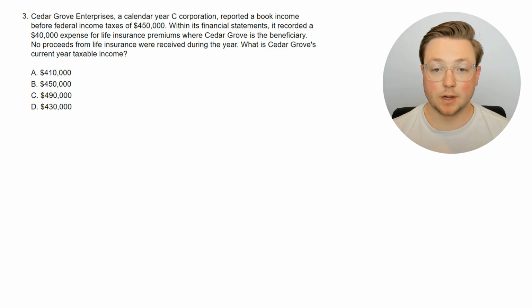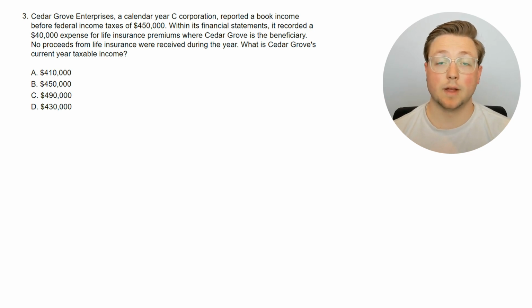Cedar Grove Enterprises, a calendar year C corporation, reported a book income before federal income taxes of $450,000. Within its financial statements, it recorded a $40,000 expense for life insurance premiums, where Cedar Grove is the beneficiary. So basically, it's paying $40,000 of life insurance premiums for some of its officers. No proceeds from life insurance were received during the year. What is Cedar Grove's current year taxable income?